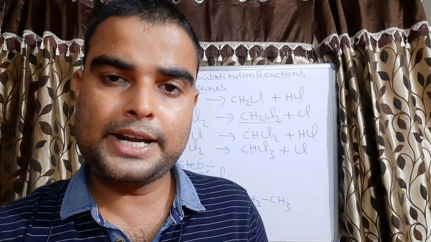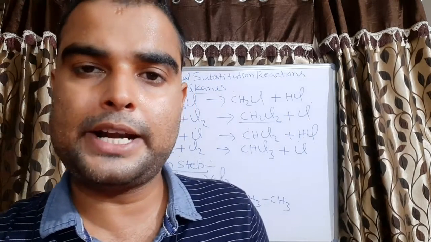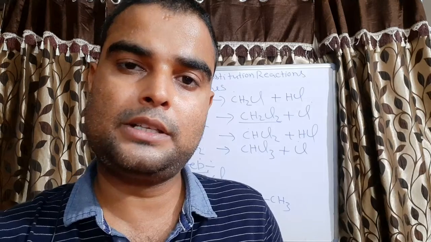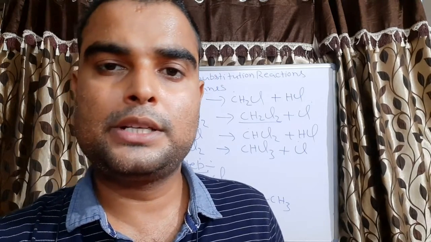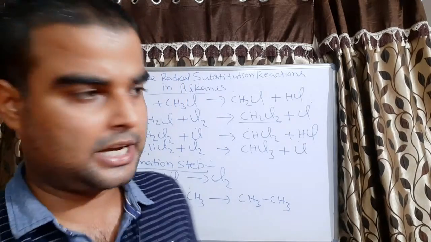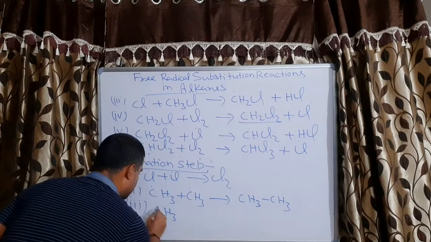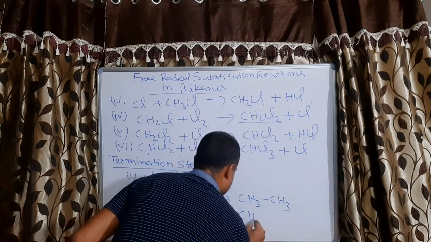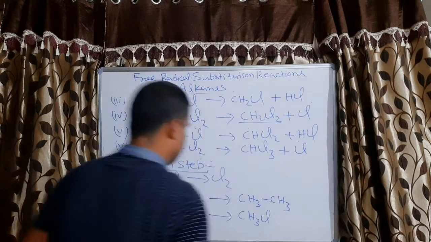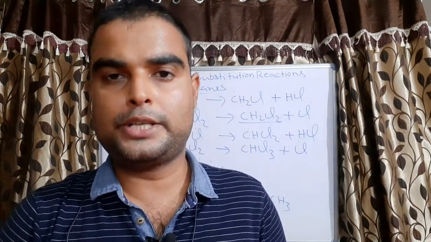Since free radicals are very reactive, the CH3 free radical will react with the remaining Cl free radical which was produced in the initiation step. So this is the third possibility, CH3 free radical plus Cl, it will form CH3Cl. So this is the mechanism of the halogenation.